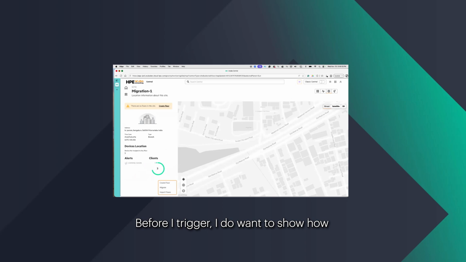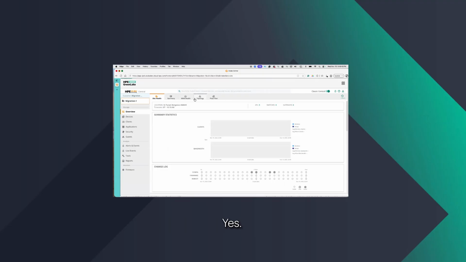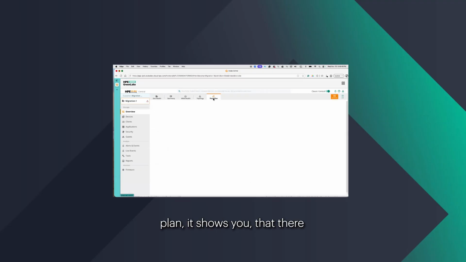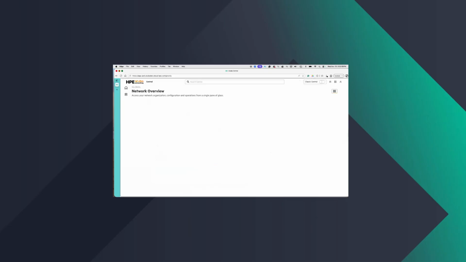Before I trigger, I do want to show how the floor plans look on Classic Central. So let's go back to Classic Central and go to that site. I think I'm already at that site. Yes. And when I go to floor plan, it shows that there is one floor, floor 1, and it has 5 access points. This is how this floor looks. This is the position of the access points, and there are some walls and things like that. Migration should move all of these and their attributes into Central. So now let me go back to Central.